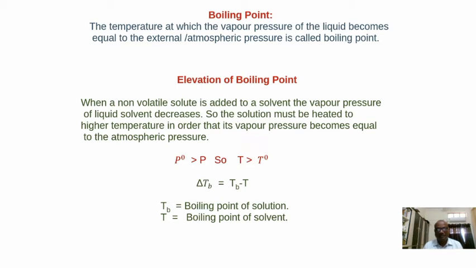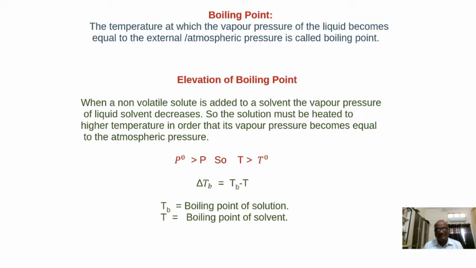External pressure here may be atmospheric pressure. For example, the boiling point of water, we know, is 100 degrees centigrade or 373 Kelvin. So at 100 degrees centigrade, the vapor pressure of water becomes equal to the external atmospheric pressure.